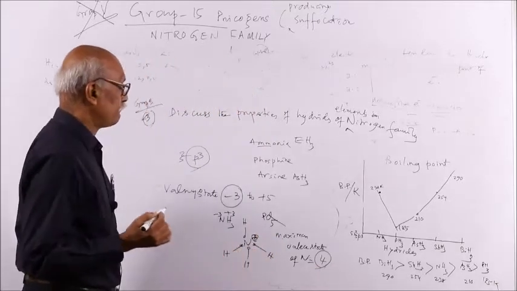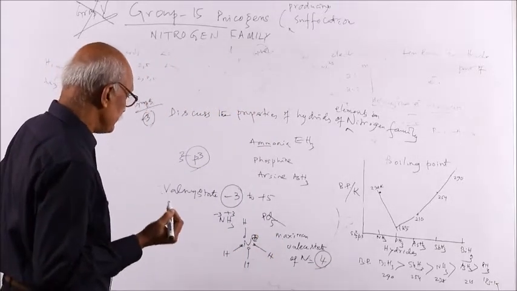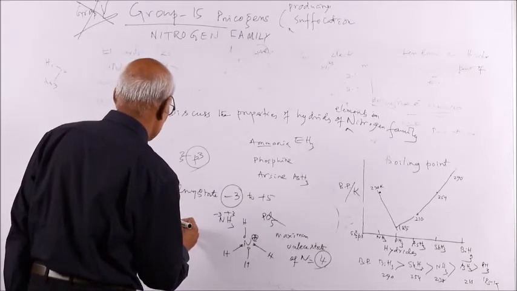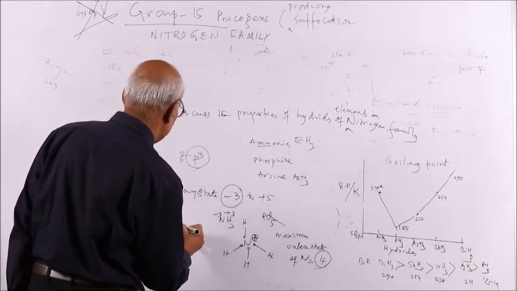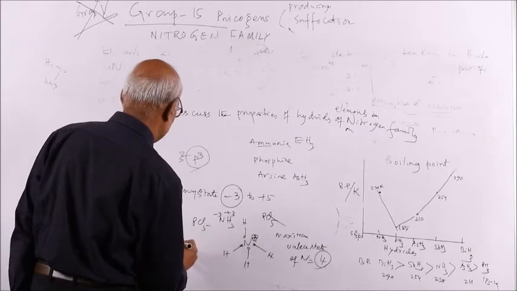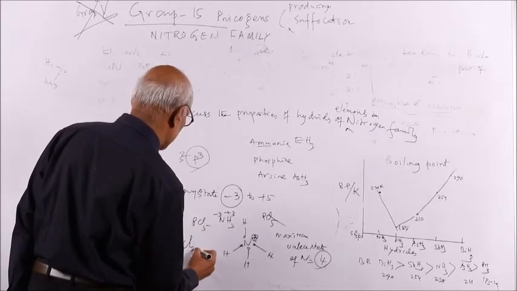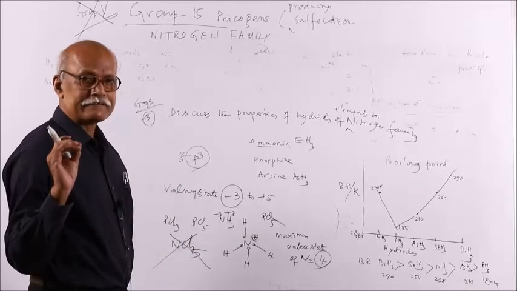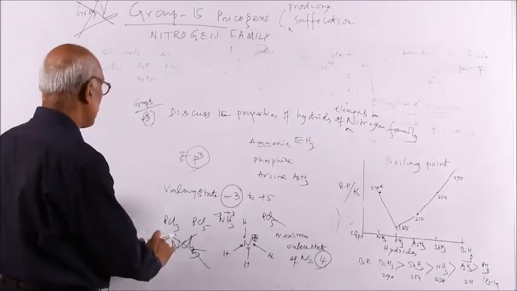Remember, nitrogen can form 4 valency states. Similarly, it cannot form 5. Suppose you are asked a question: phosphorus forms trichloride as well as pentachloride, but nitrogen cannot form. Remember, nitrogen cannot form pentachloride. If you are asked such questions, how can you answer?